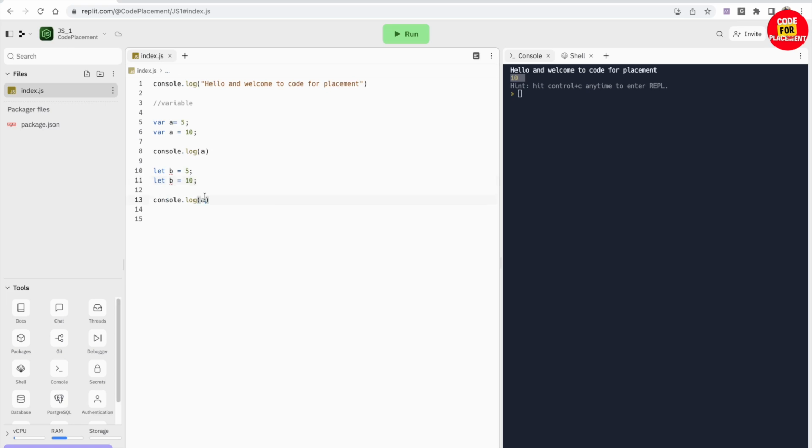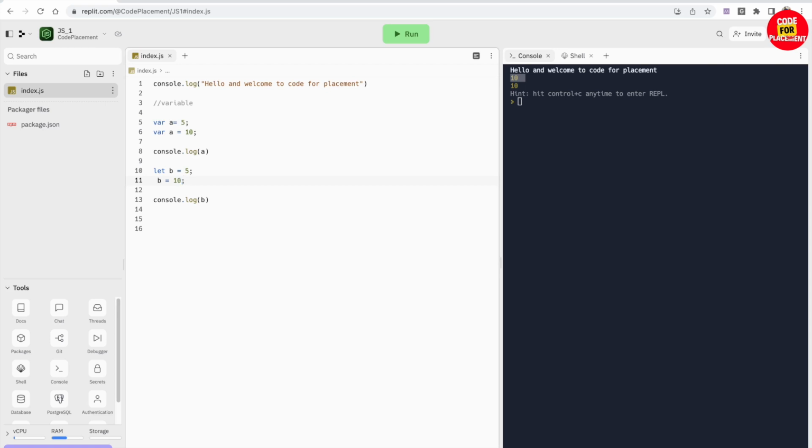In that case, if I'm going to use this b, it will not allow me to do this, because it will throw an error. I cannot redefine, as this is already declared. Once it is declared with let, I cannot redeclare. So I can just remove this, then it is allowing me, which means I can reinitialize the value by overriding. You can see it is 10, and here also it is 10.